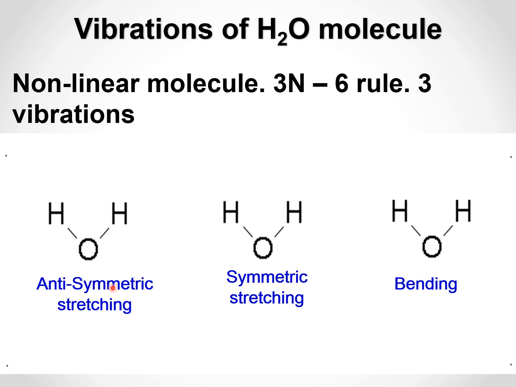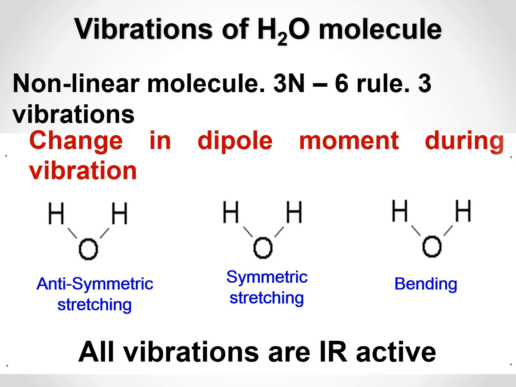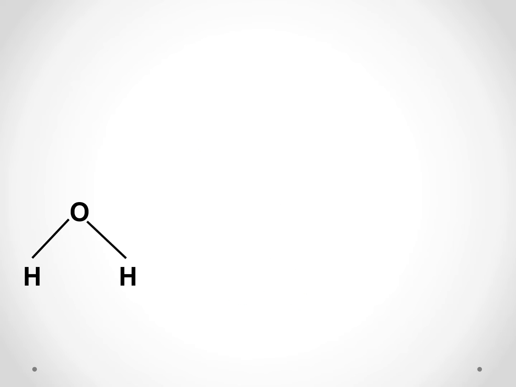Now here, which vibrations will be IR active? Which vibrations will absorb IR radiation? It is found that all vibrations are IR active. Why? Because all vibrations produce a change in the dipole moment during vibration. How is that? Now let us look at the structure of water.